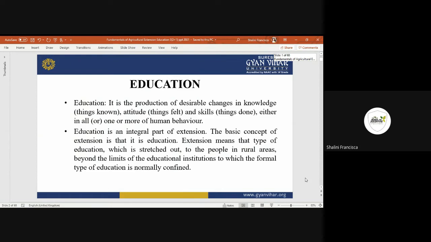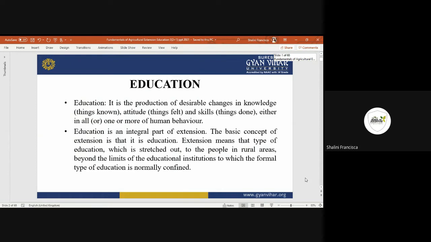So we cannot say that education is one part and extension is another part. Education is integral, present in almost every extension, whether it is extension of agriculture, of any medical area, or anything.